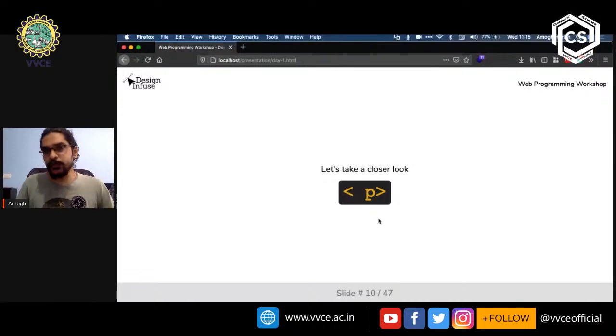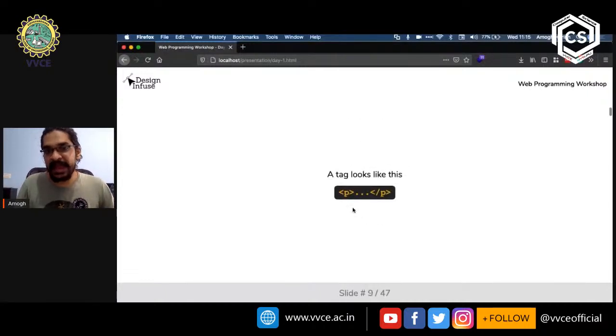But if you remember my previous slide, we had something that looks like this. We have already seen this. This is a left angle bracket followed by the name, and then followed by the right angle bracket. So the browser knows that whatever happens after this is actually an instruction that it needs to execute, right? But how does it know where to stop? That is where the closing tag comes. So this is called an opening tag, and this is called a closing tag.